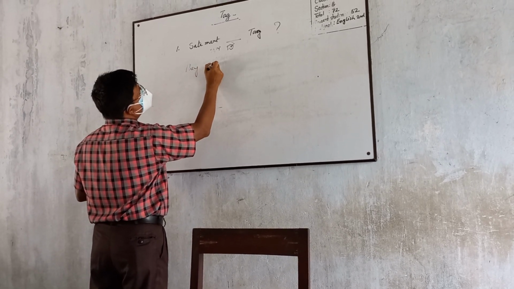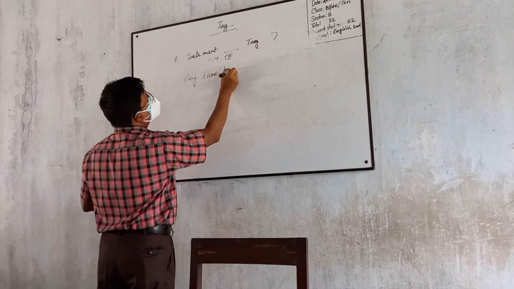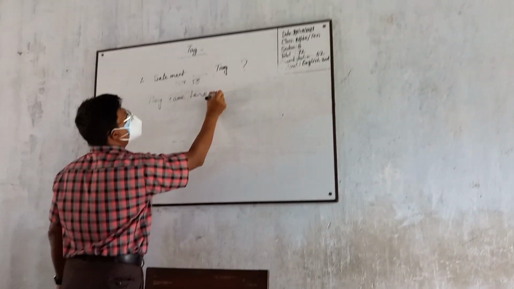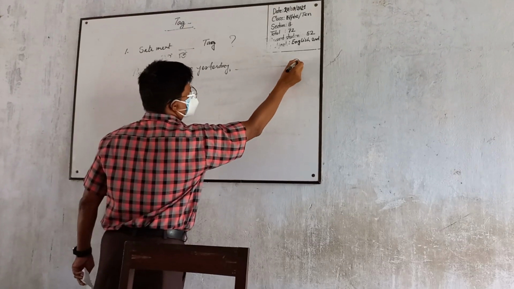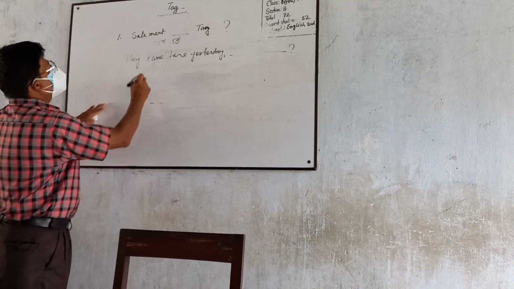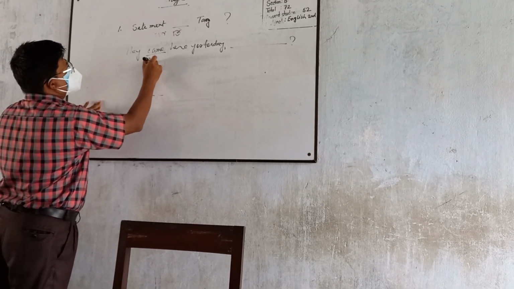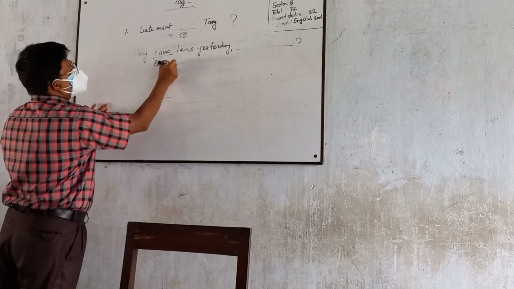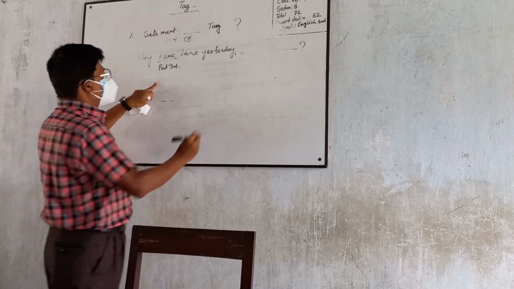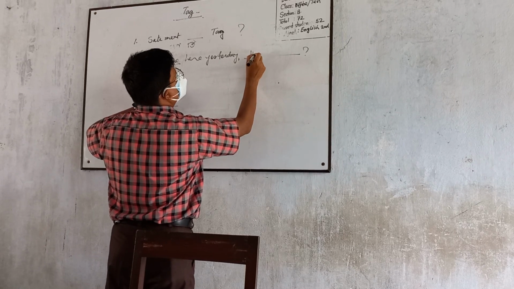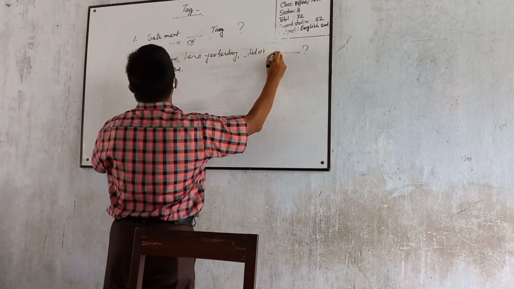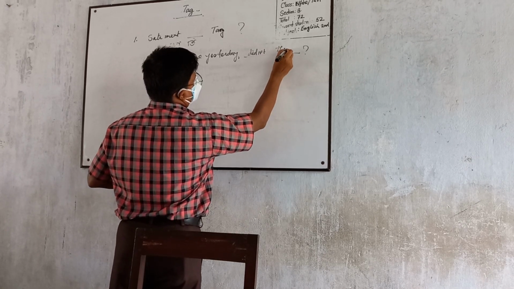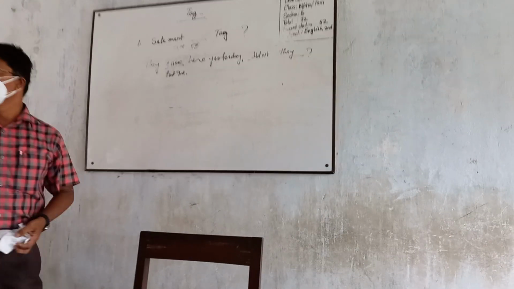They came here yesterday. So here "came" is past indefinite. According to the principal verb, we have to take did. Though the statement has no negative form, the tag is didn't. Here the subject is they.